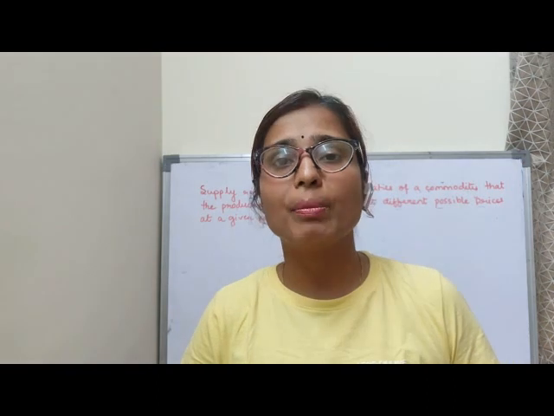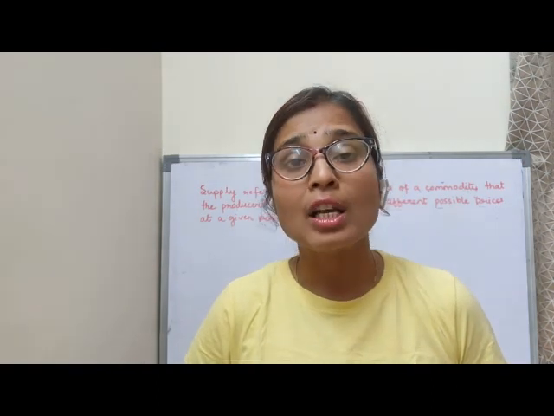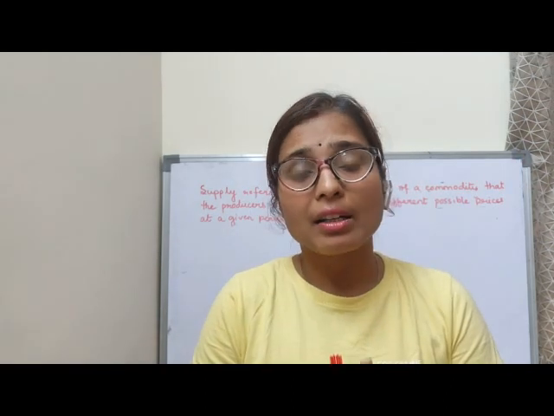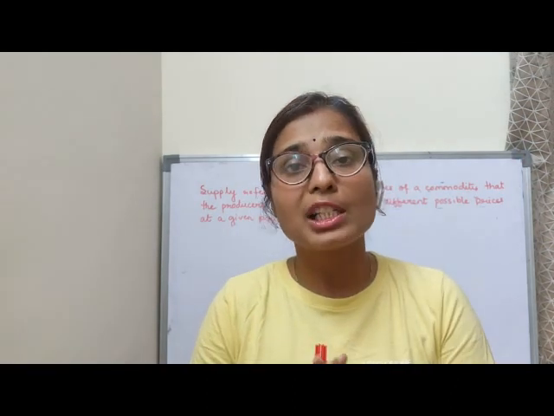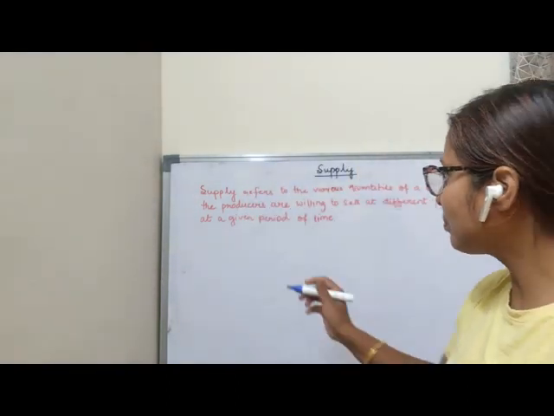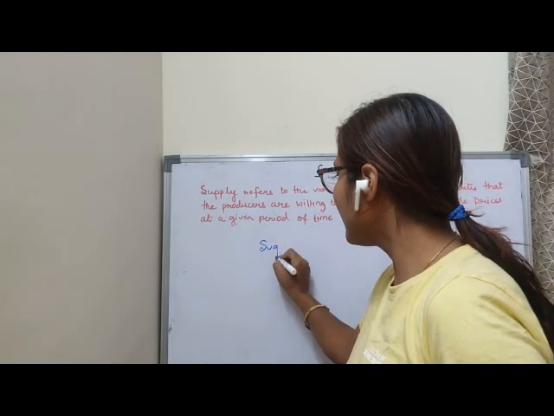In the demand chapter, we have understood that the consumer demands goods and services. Why? In order to satisfy their wants. So who produces these goods and services? Producers produce goods and services in order to sell in the market. So we are considering here that the producer is producing a single commodity, that is sugar. Clear? Let's understand with the example.